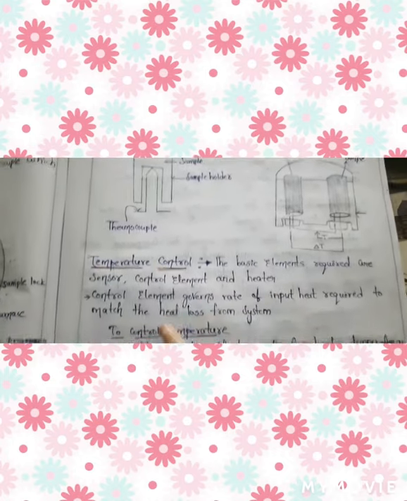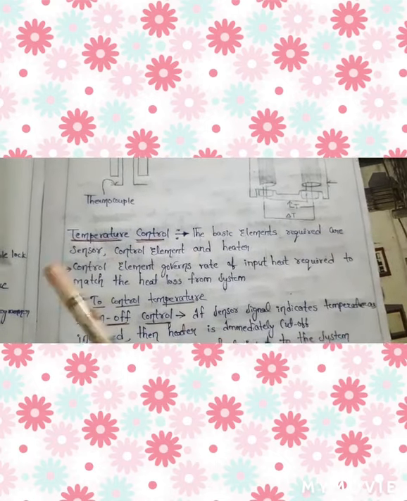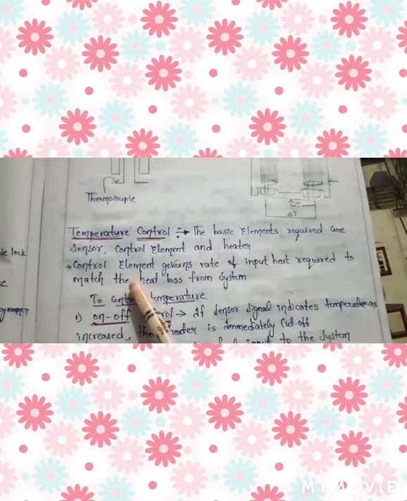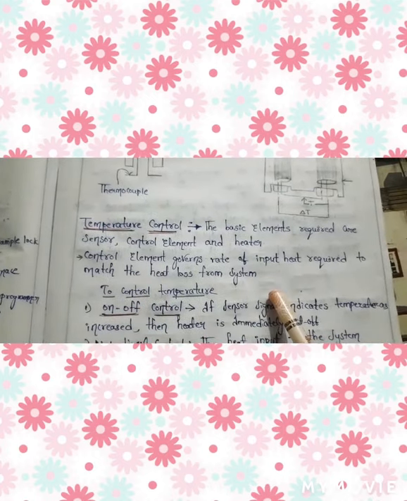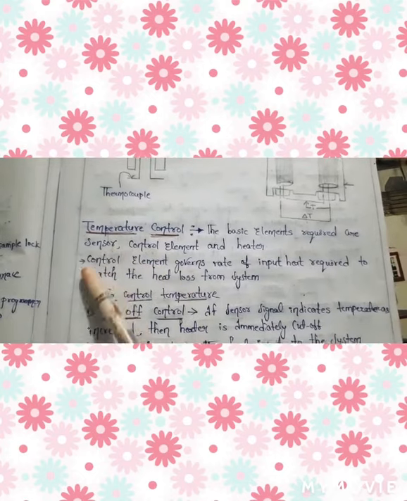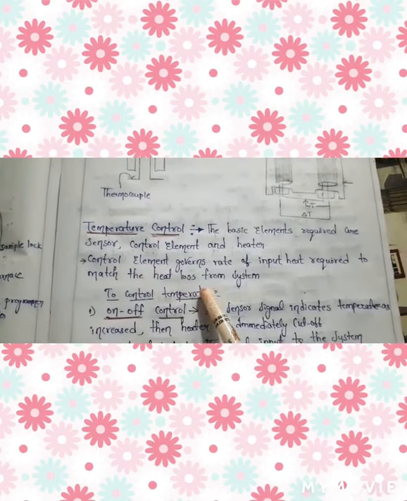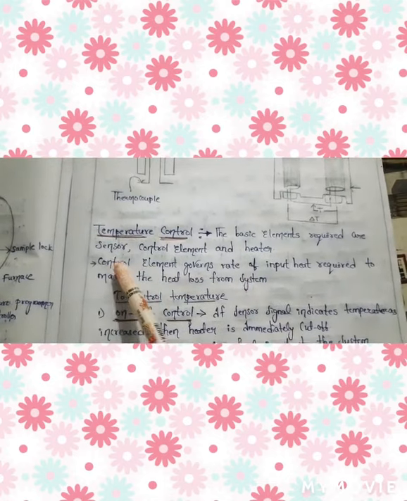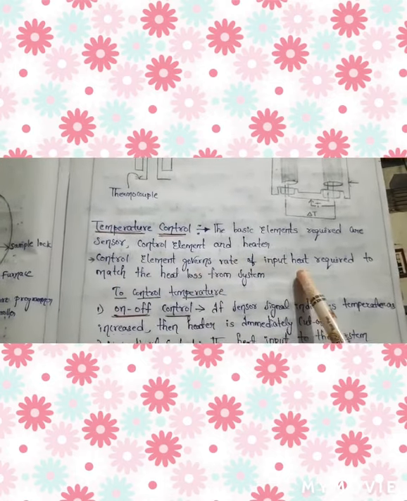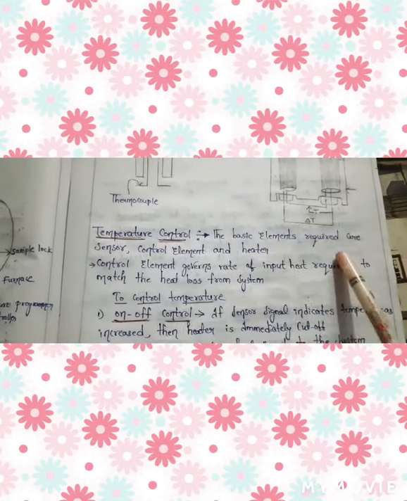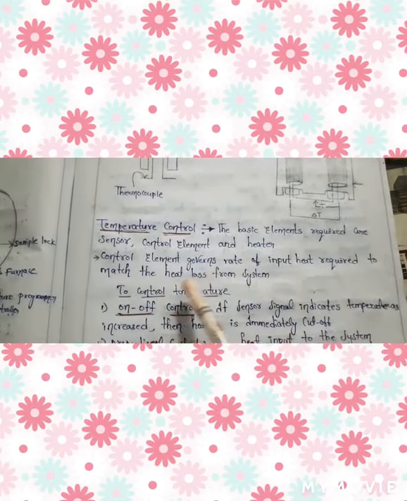Okay, next, temperature control. For temperature control the basic elements required are sensor, control element and heater. The function of the control element is that it governs the rate of input heat required to match the heat loss from the system. We know that heat loss occurs from the system, so the control element governs the input heat required, and that should match the heat loss from the system.